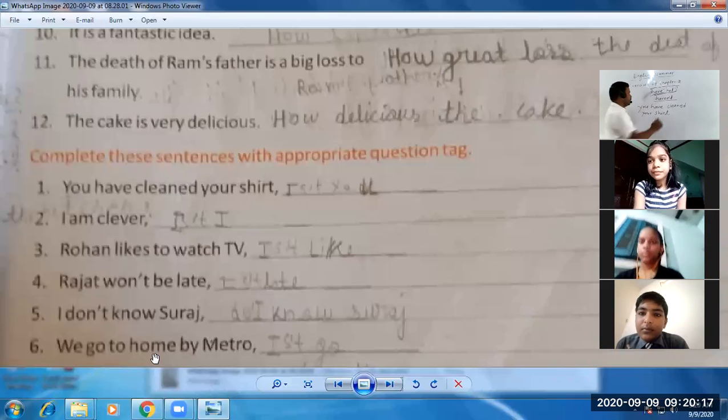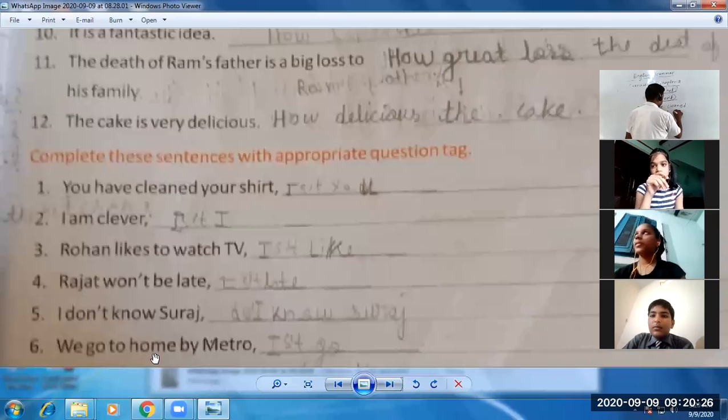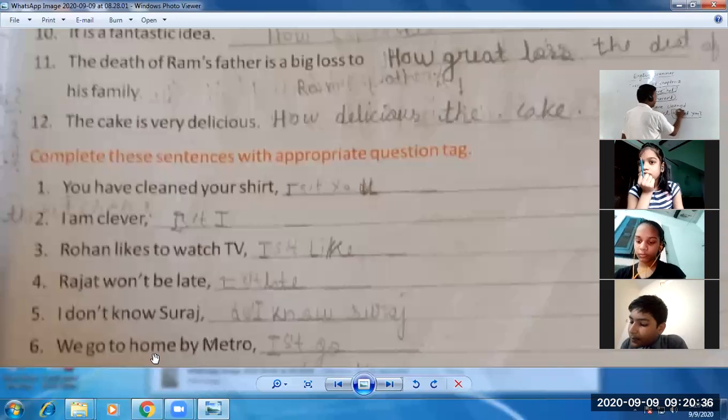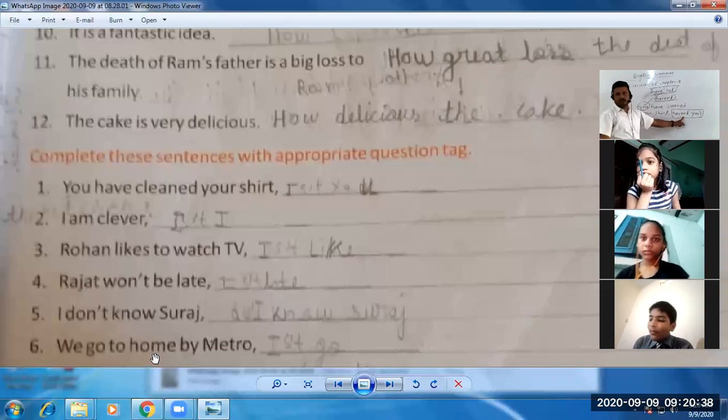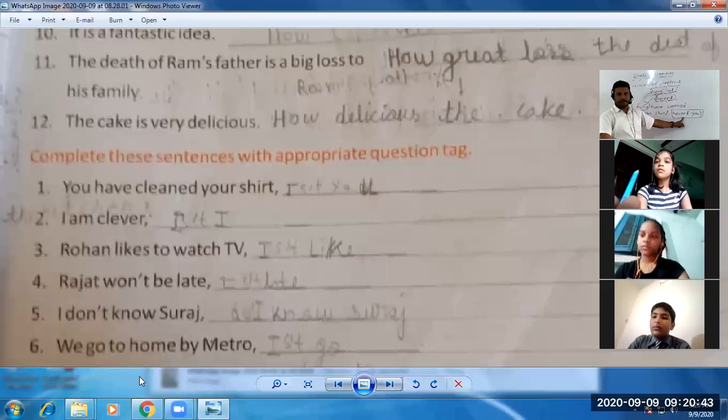After that, since this sentence is the affirmative sentence, the question tag should be in negative. So haven't, and the subject is you. So we will write haven't you, and then we use the interrogative mark. So this would be the question tag of that sentence, students. Haven't you? Like this you can make.